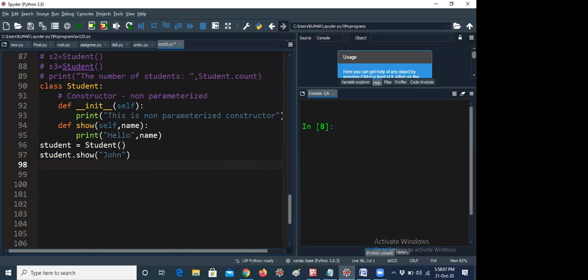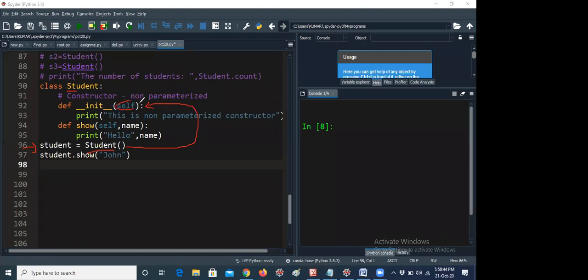See guys, here you have to execute the program from line 96 only, because here it is like a main method. Student equal to Student, here the object name is in small letters, because you already know the object name should be only lowercase letters. So student equal to Student of, here Student is the class name, and it is calling the constructor. Whenever it is calling the constructor, it is going to call the particular constructor. Now I am not giving any parameter here, so the init method is called. So this is a non-parameterized constructor, because nothing is passed.